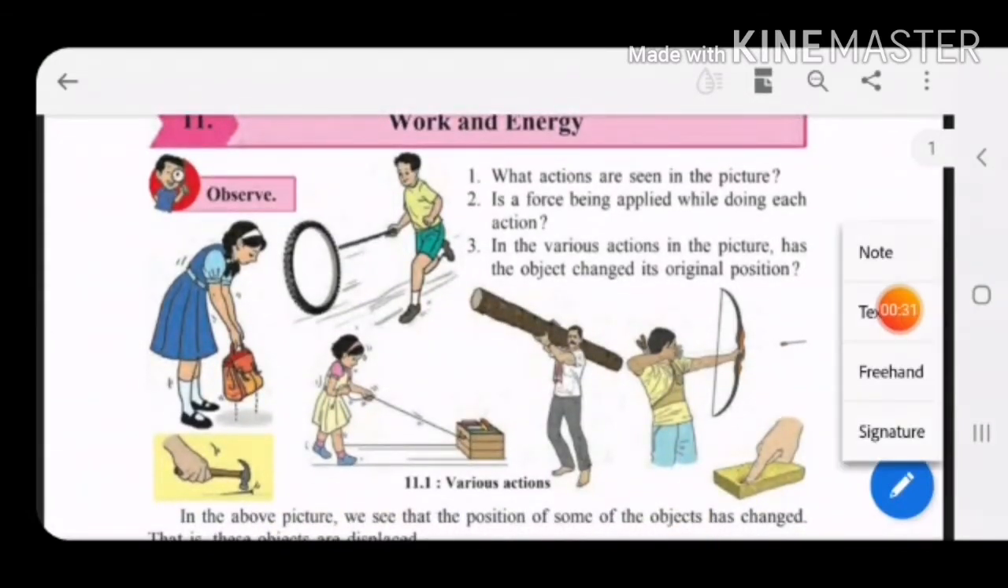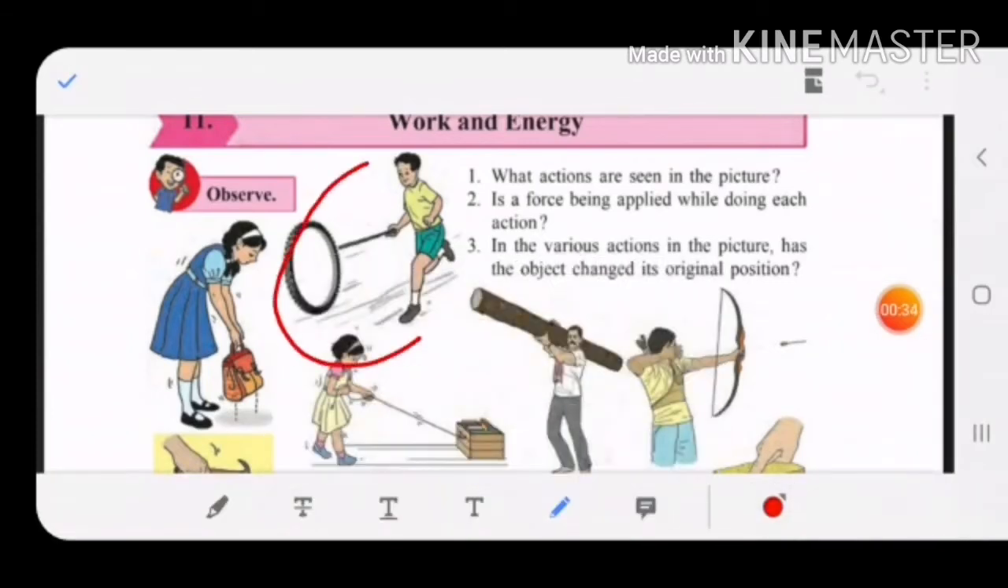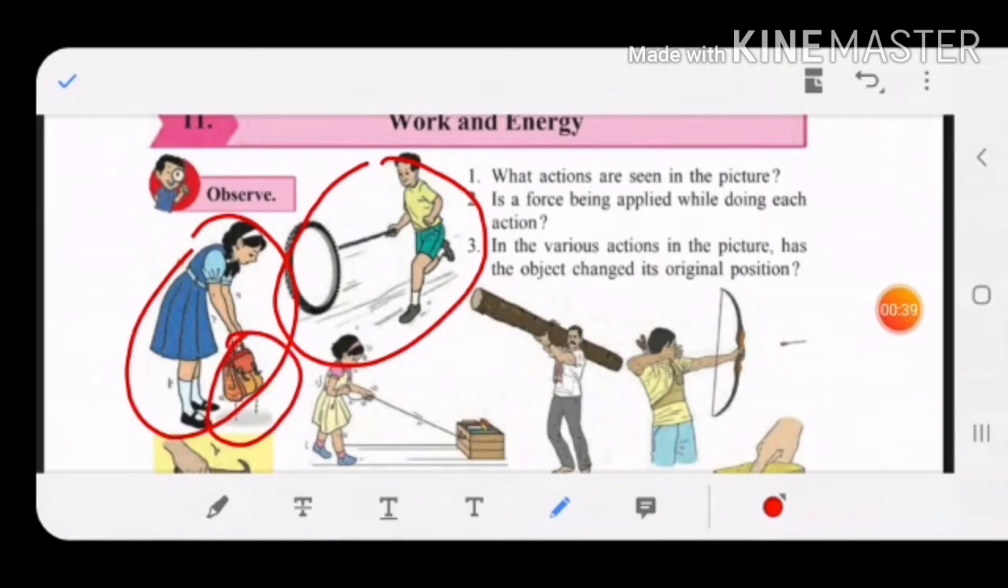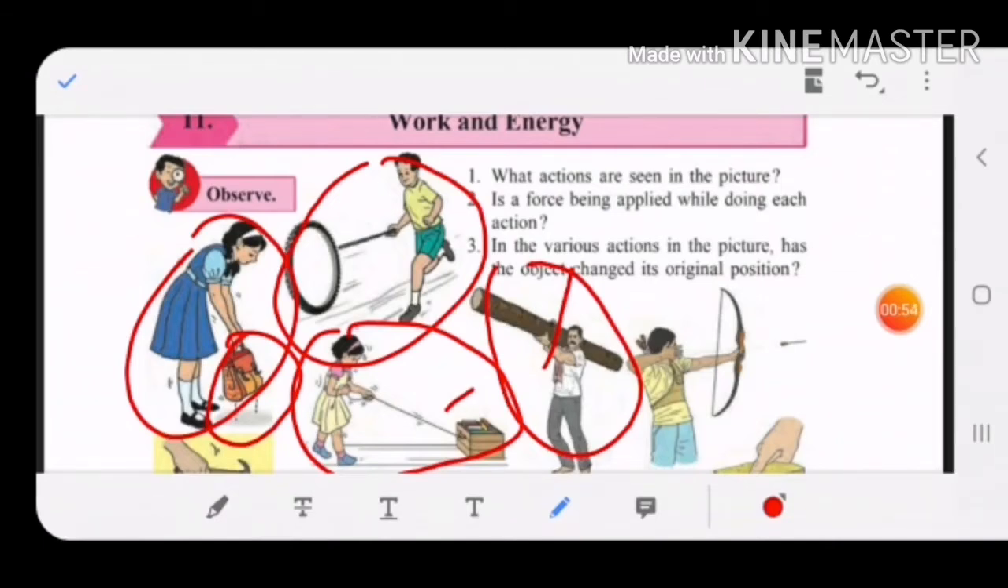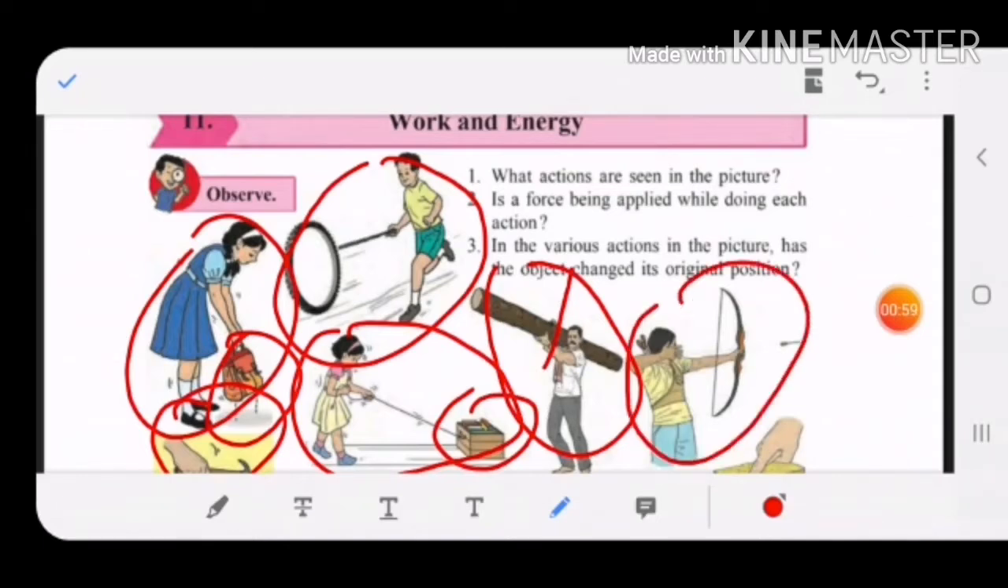See, in the first picture, the boy is trying to move that wheel. Second picture, the girl is trying to carry her bag from the ground. Then this person is carrying a log from the ground. This girl is pulling the box. This person is hammering the nail. This person is shooting the arrow from the bow. This person is pressing a sponge. So there are various actions.